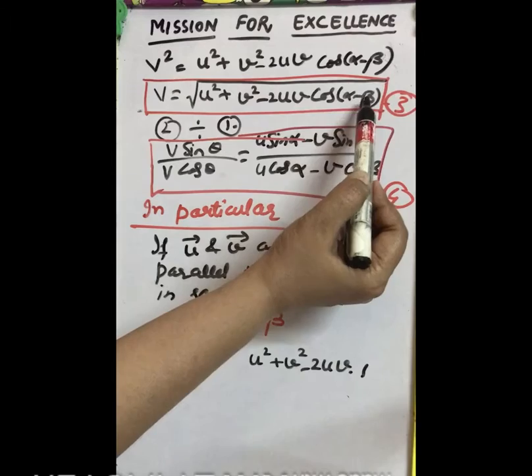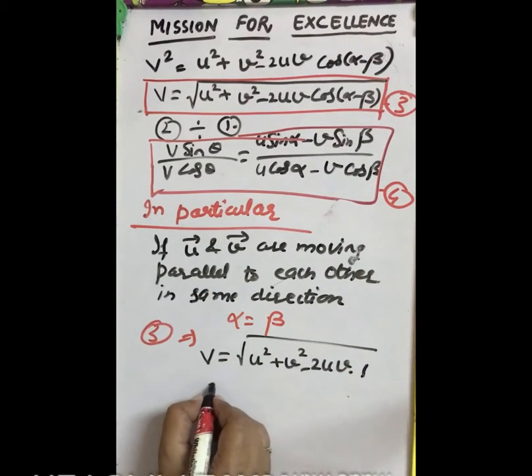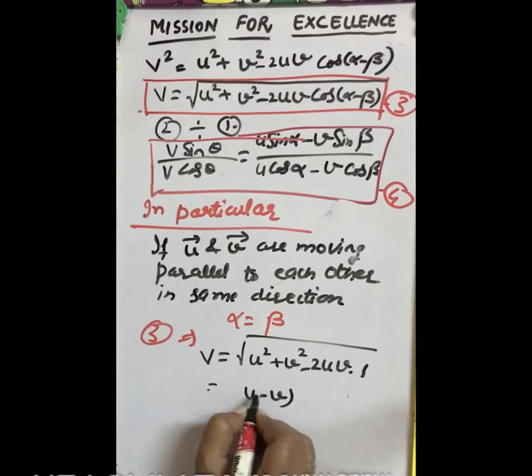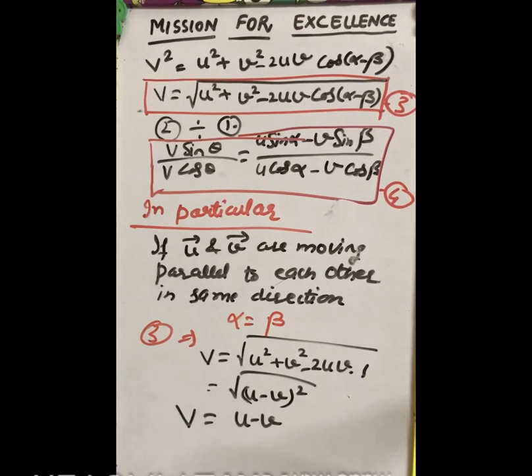So cos 0 is equal to 1, and this will be equal to under root of (u minus v) whole square. So capital V will be equal to u minus v. This is the relative velocity when they are moving parallel to each other in the same direction. That we have done earlier also.